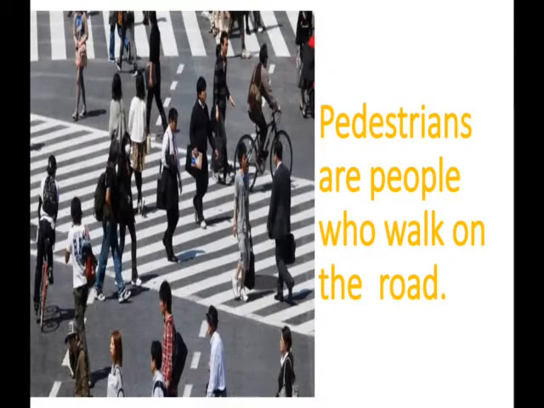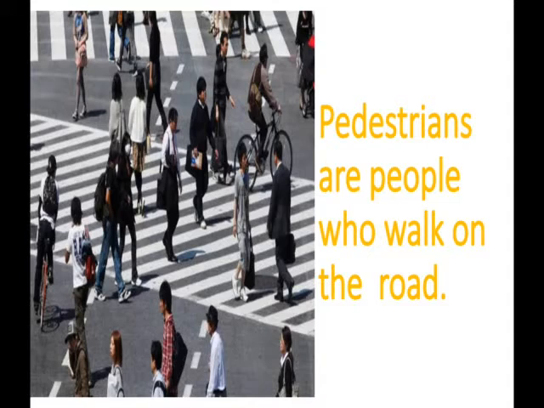Kids, let's get to know some of the terms related to roads. Who is a pedestrian? A pedestrian, or pedestrians, are people who walk on the road. Those people walking on the road, as you can see in the picture, are pedestrians.